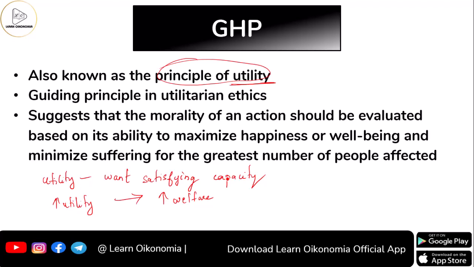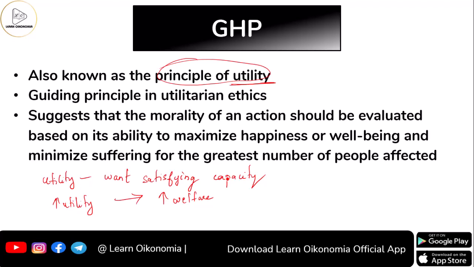If you say that the utility of a person is increasing, that means his welfare is increasing. So utilitarian ethics is considering the principle of utility. Utilitarians are that group of economists who are giving some ideas related to utility.